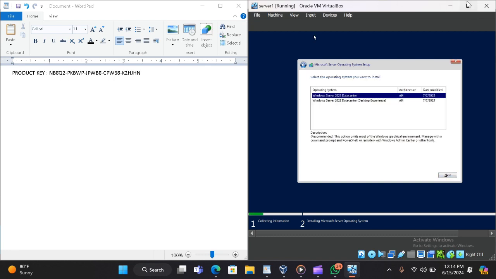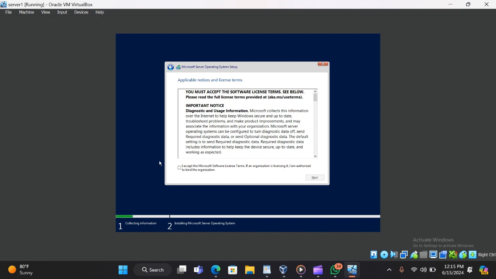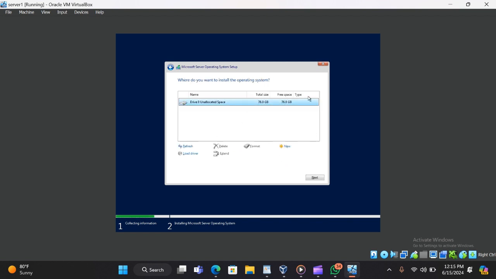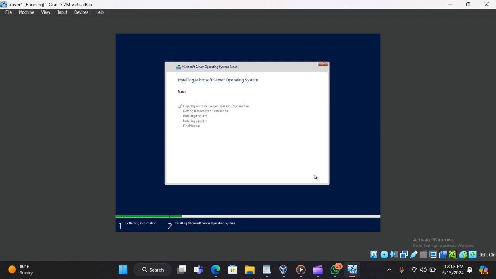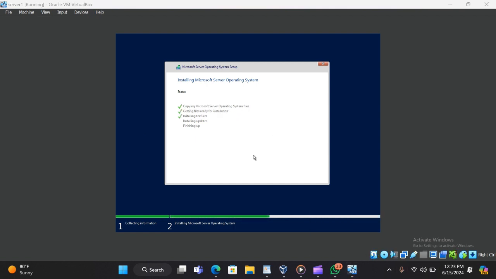Okay, on this part you select Windows Server Datacenter with Desktop Experience. Then you accept the terms and conditions. Here you install it by customization. So instead of doing a lot of things, here you can just click next. Then it starts installing itself. It's going to take a little bit. You have to be patient until it reaches 100%. It's almost finished. Now we are done. It's finished. Let's wait for it to finish up.